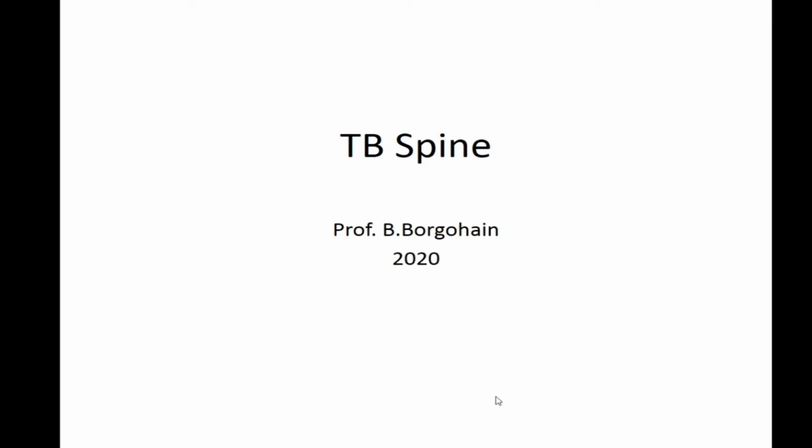Okay, so TB spine is a very important cause of disease, morbidity, sometimes mortality as well. It can also lead to paralysis of the bladder and bowel and permanent damage to the neural control of the urinary bladder, leading to neurogenic bladder, right? There may be different causes of neurogenic bladder.